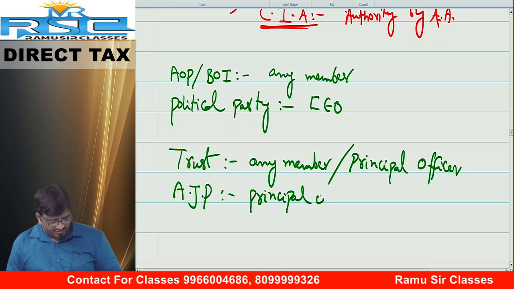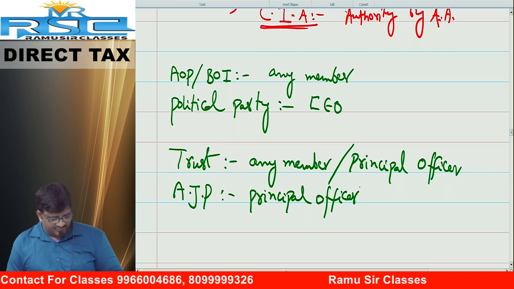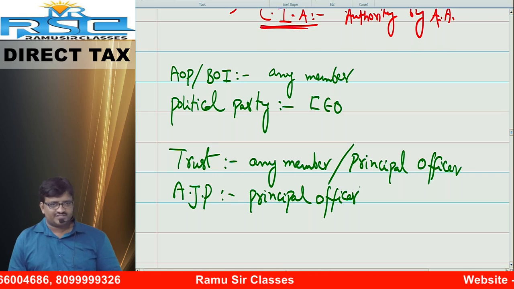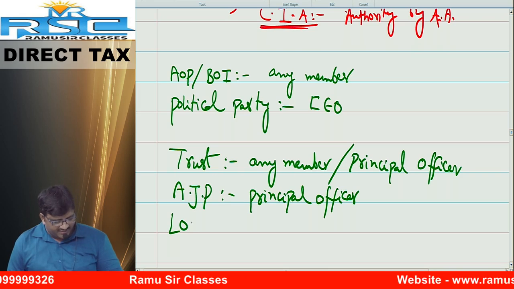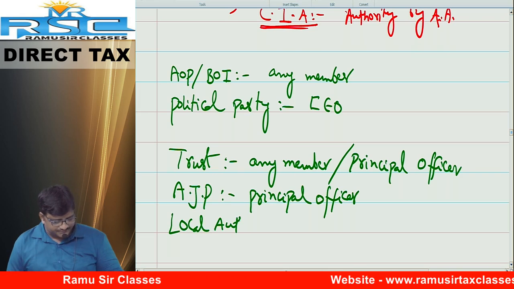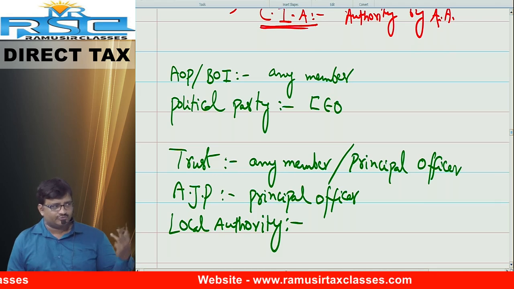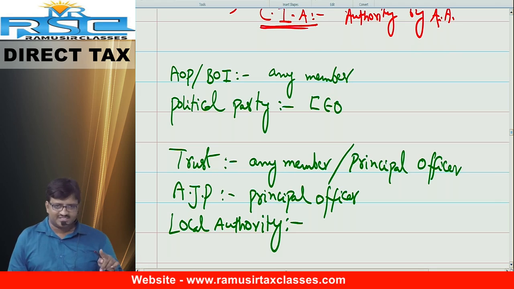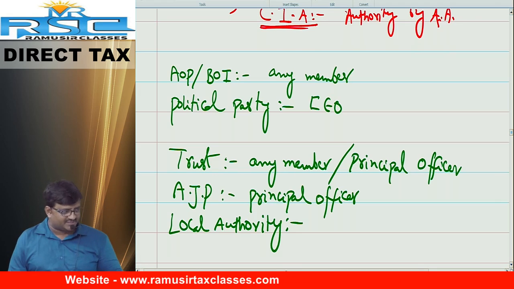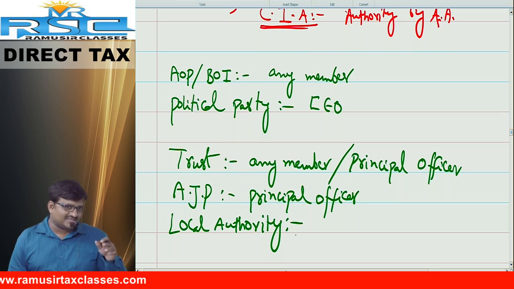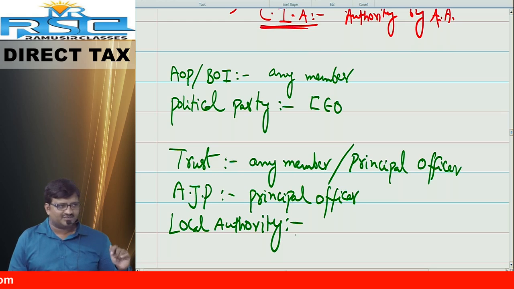For your info, if you go to Tirumala Tirupati Devasthanam, there will be one person who is in charge of all administration issues. An IAS officer will be there. That person can sign. In case of local authority, who can sign? India adopted one concept: in every sector, two members will be there for sure. One is a politician, and the second is an IAS or IPS officer. The best example of local authority is the mayor, correct? Or sarpanch, president, etc. Panchayat is so politician. Opposite side, one IAS or IPS officer will be there.